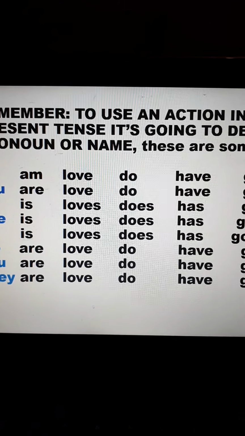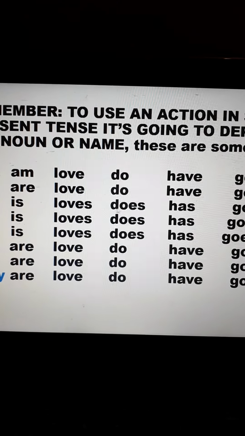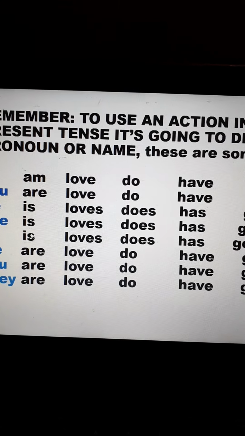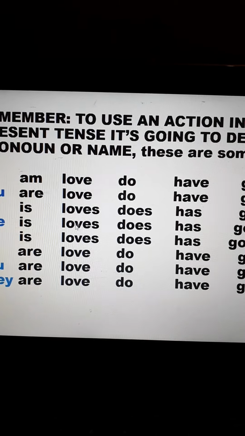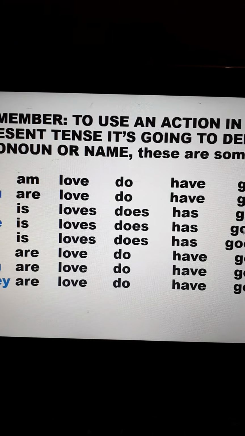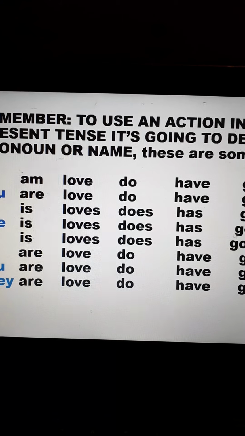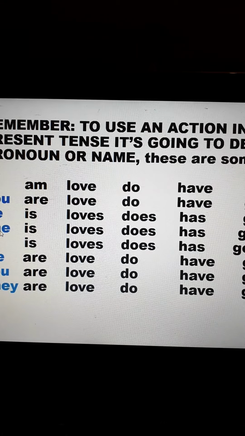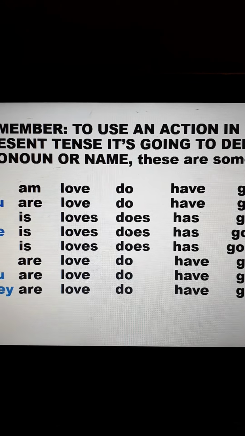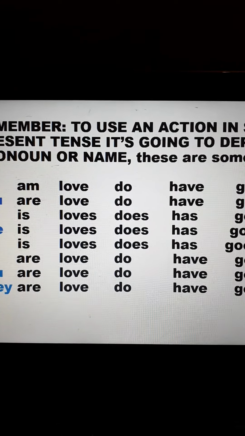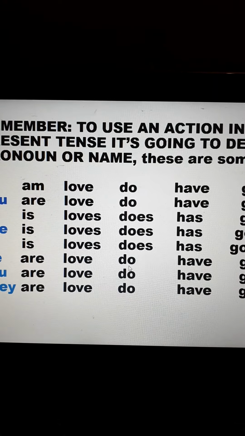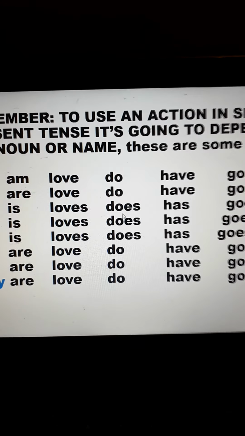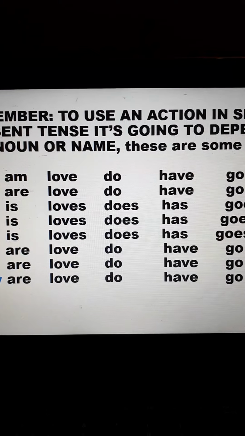Now, what happens with he, she, and it? If you see, all the actions have an S, okay? He, she, and it, of course, is, if it is the verb to be. He, she, and it loves, or does, or has, or goes. Like Susan goes, okay? Anwar loves, okay? Carelli does, okay? But if you're talking about Carelli and Anwar, you're going to say do, okay? These actions are with S because they are not in plural. They are in the third form of the singular.